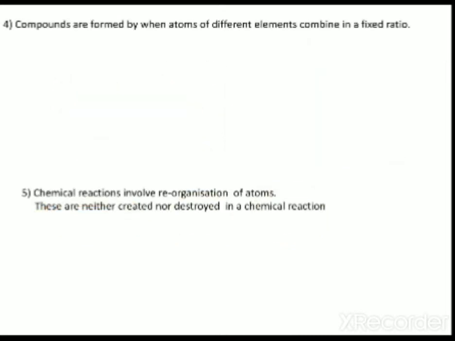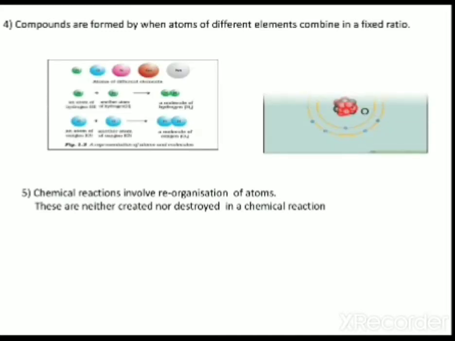Fourth postulate, compounds are formed when atoms of different elements combine in a fixed ratio. For the formation of water, atoms of hydrogen combine with atoms of oxygen and form the water molecule, that is H2O. Like that, different atoms can combine to form compounds. They combine in a fixed ratio.